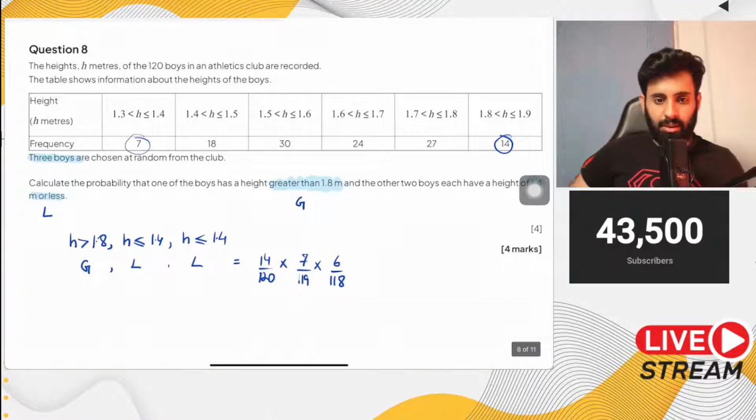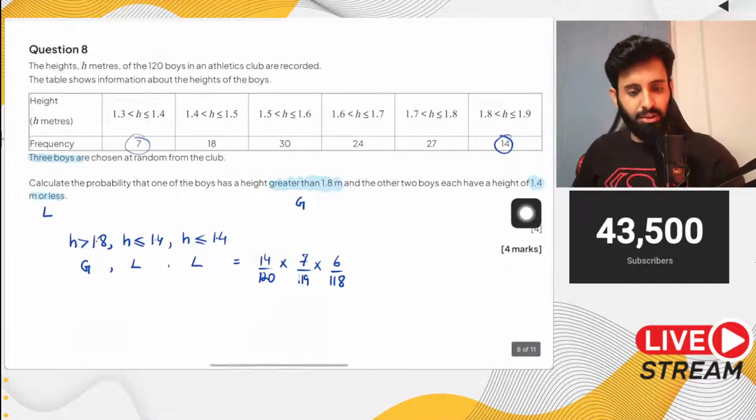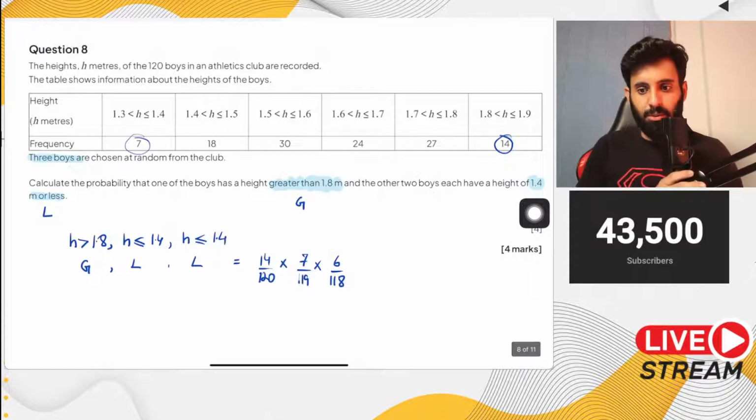But now tell me, is this the only sequence in which we can fulfill this condition, or do you think there are more sequences as well?